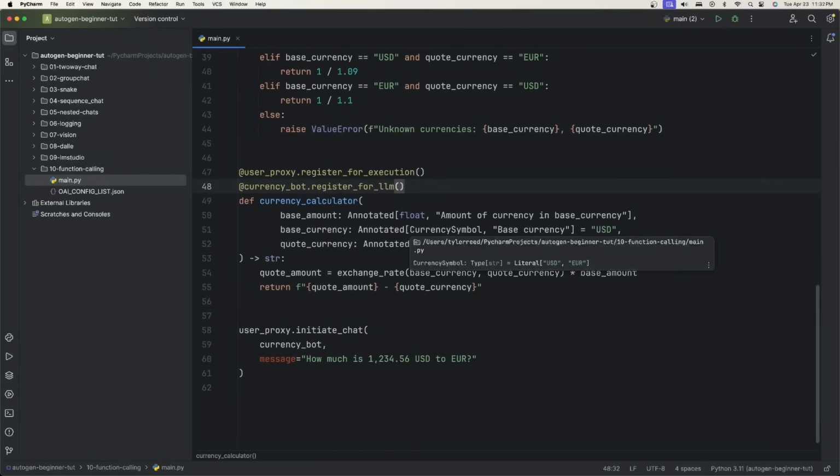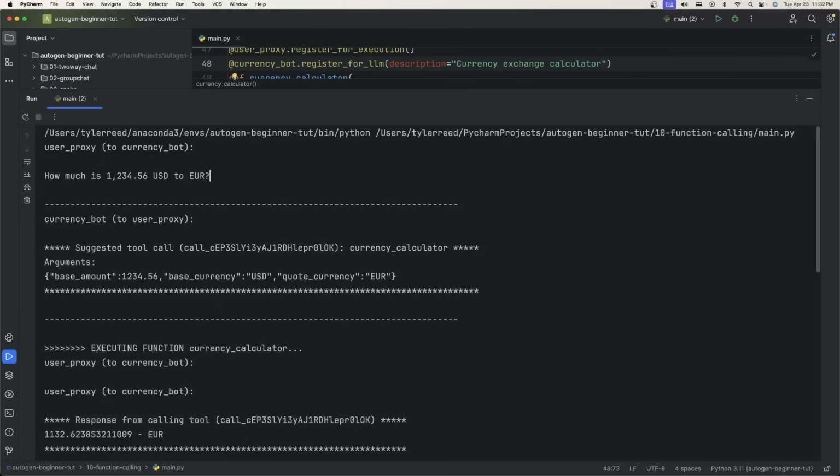And if you want to, you can highlight over this and reformat the file. And I'm sorry, there is one more thing that I forgot. You have to give a description for the LLM so it knows something about this function. So here, when we say currency bot.register for LLM, you'll say description is equal to currency exchange calculator. If not, you will get an error. Okay, now let's try to run this. Okay, so we want to know how much this was from USD to Euro.